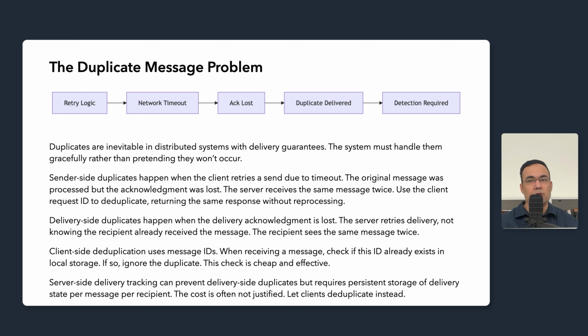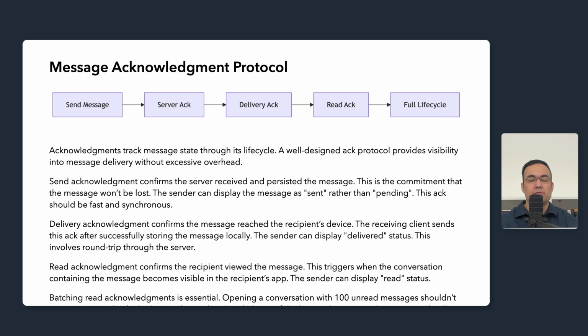Now let's talk about acknowledgements, which track message state through its complete lifecycle. A well-designed acknowledgement protocol provides visibility into delivery status without generating excessive traffic. Users want to know their message was sent, delivered, and read. We need to provide this information efficiently.